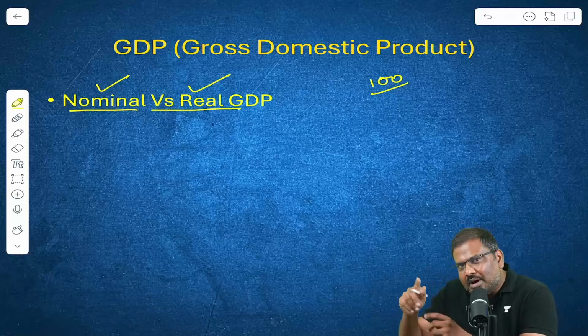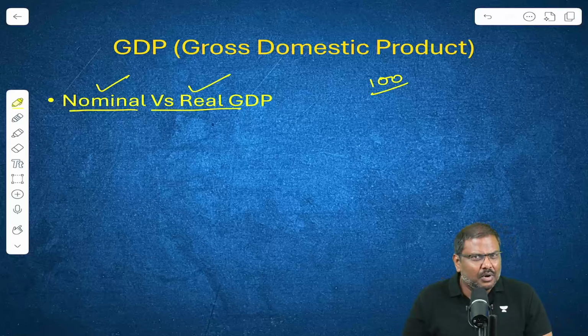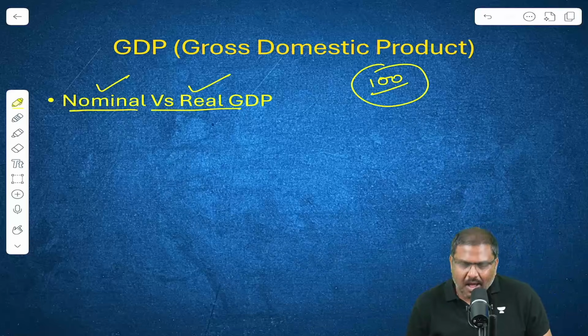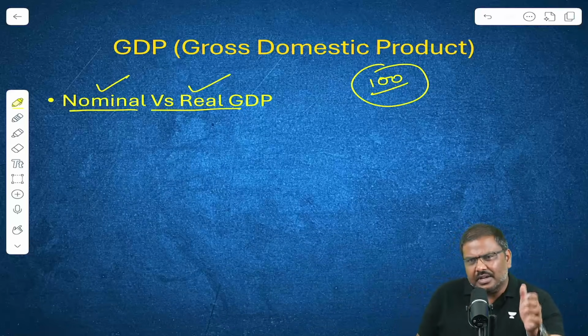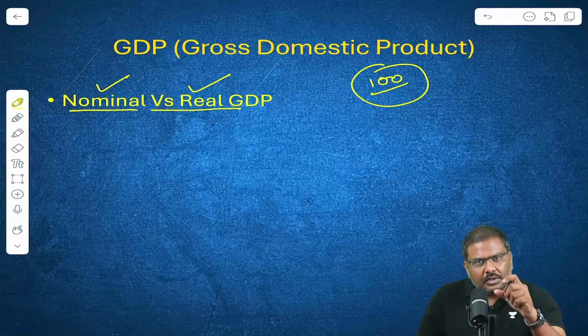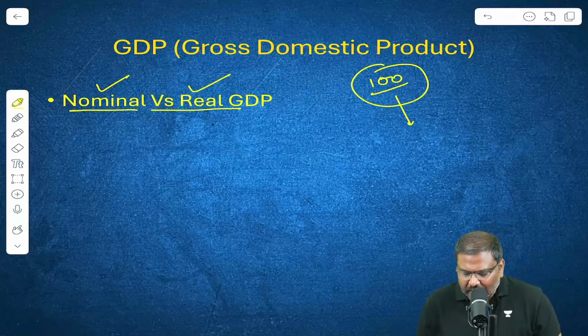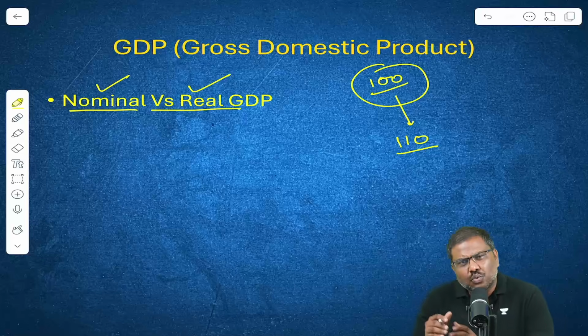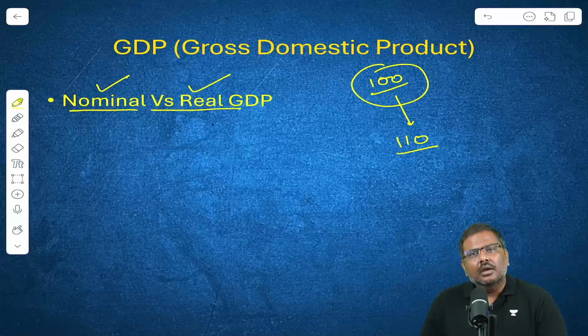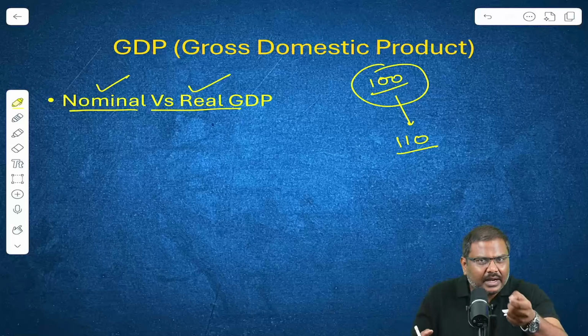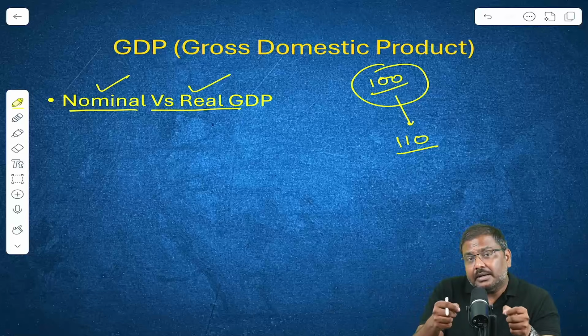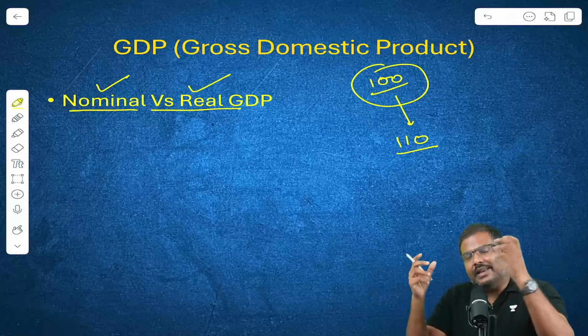Now you go to the market, you want to purchase the same product. Don't you think from last year to this year, the price of the product would have increased from 100 rupees to 110? And please understand, this is applicable for most of the goods and services that we produce. So from one year to the next, the market price of the products will keep on increasing.